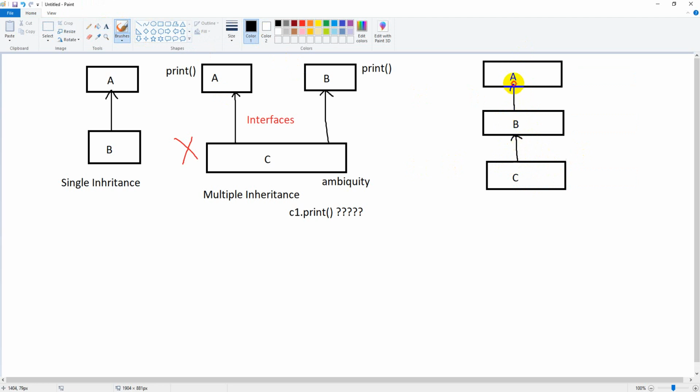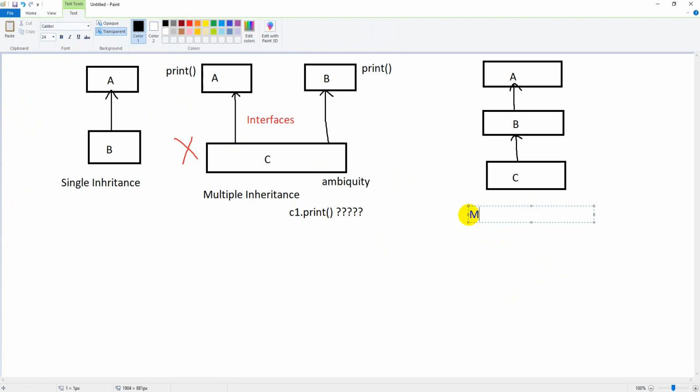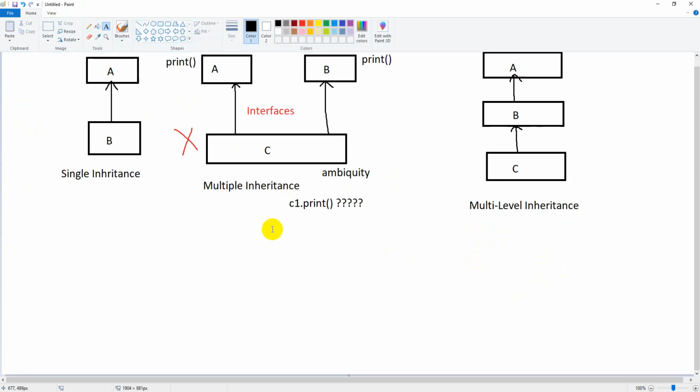So at the last level, class C will have access to all the properties of A and B. This type of inheritance we call multi-level inheritance.